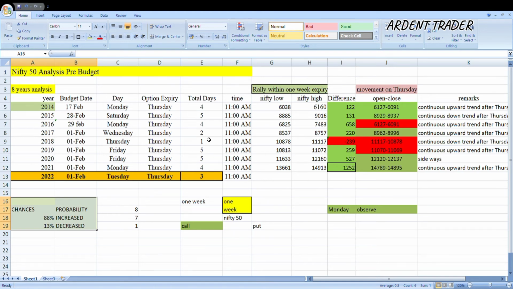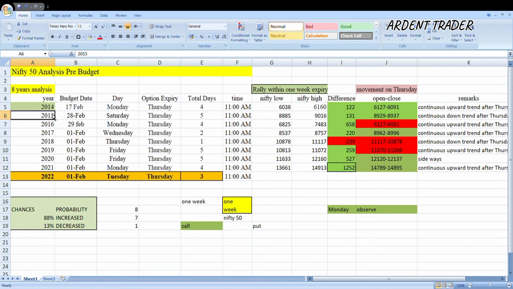I prepared this for you so that it will be easier for you to understand. Like in 2014, 17 February, Monday, the budget was announced. From the low of 6038, Nifty made a high of 6160, which was a positive 122.